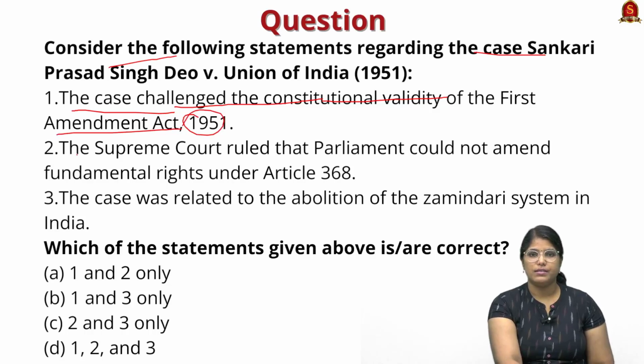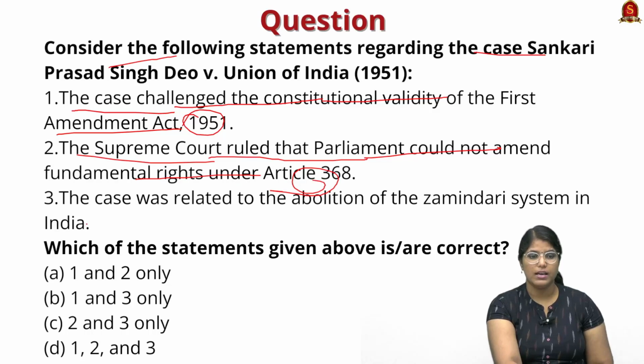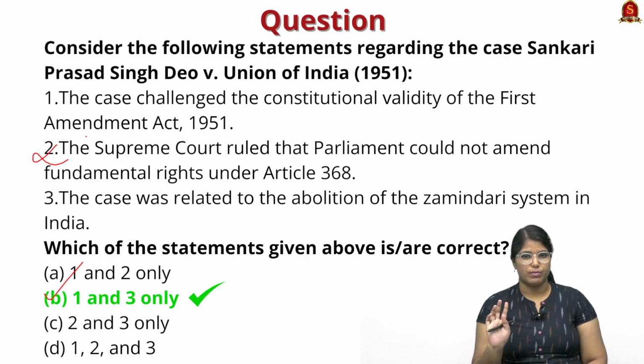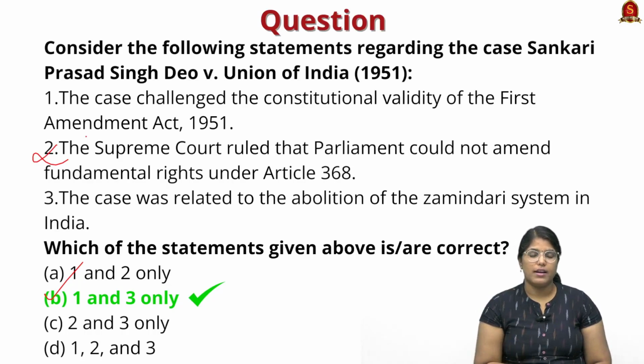Second statement says the Supreme Court ruled that Parliament could not amend fundamental rights under Article 368. Third statement says the case was related to the abolition of zamindari system in India. So here the correct answer for the question is option B, 1 and 3 only. The second statement is actually incorrect as per this particular judgment. Remember that. So with these learned points, now let us move on to the next news article discussion.